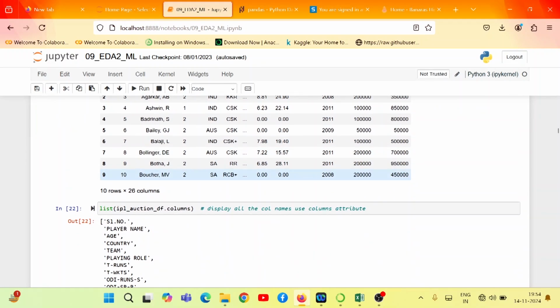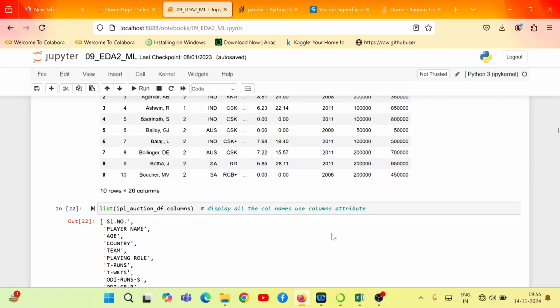Fine. Now if you want to display all the column names, we have to use the columns attribute of the data frame ipl_option_df, right? After executing it, it displays all the column names.